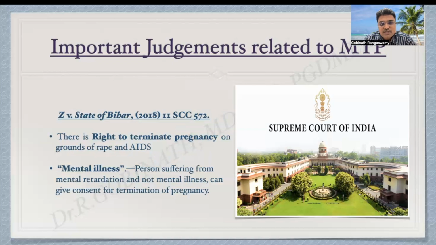In another case, Z versus State of Bihar, the court says that there is a right to terminate pregnancy on grounds of rape and AIDS. And in cases of mental illness, the person suffering from mental retardation, not mental illness, can give consent for medical termination of pregnancy. Suppose the person is not mentally ill, but she is mentally retarded, then she can give consent for MTP. So that is what the court said in this case.